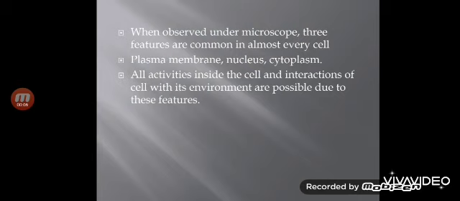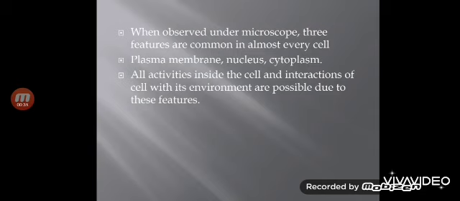Now we have already seen that there are different types of cells, but when different types of cells are observed under a microscope, three features are common in all the cells: plasma membrane, nucleus, and cytoplasm. All the activities inside the cell and the interaction of the cell with its environment are possible due to these three features, that is plasma membrane, nucleus and cytoplasm.